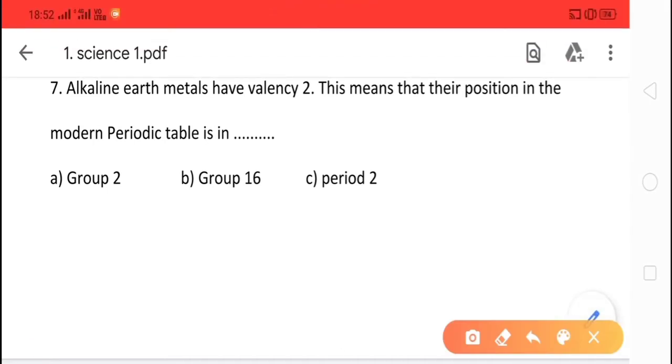Seventh question is, alkaline earth metals have valency 2. This means that their position in the modern periodic table is in dash. The options are group 2, group 16, and period 2, and the correct option is option A, group 2.